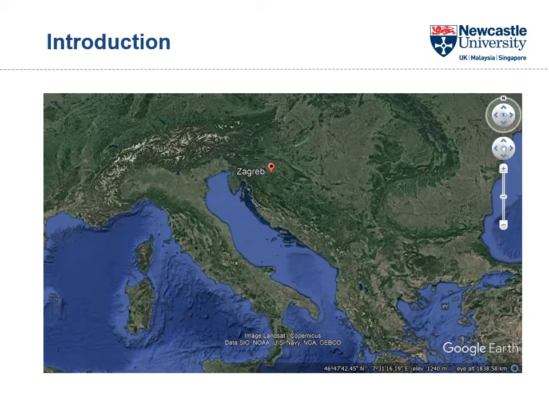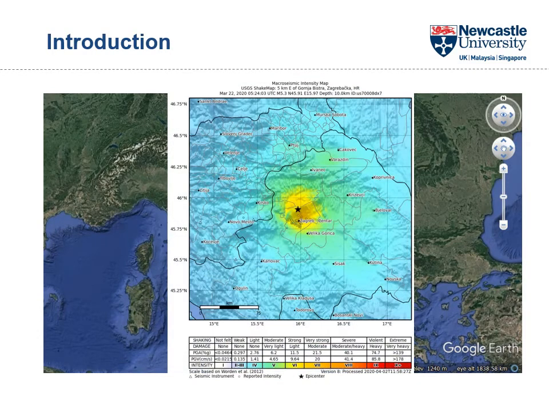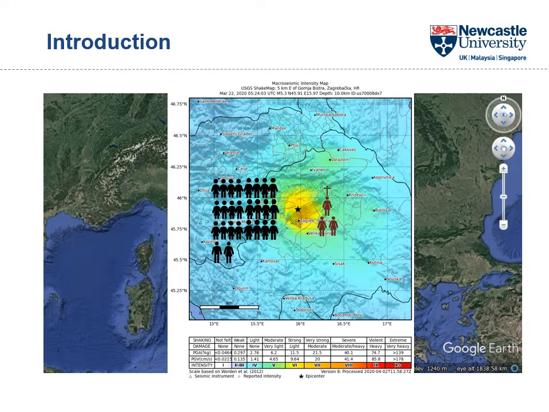On the 22nd March 2020, an earthquake struck the city of Zagreb. One person died and 26 were injured, while 2 more people died during cleanup operations afterwards. This was the first earthquake that happened during the lockdown imposed by the governments to stop the spread of COVID-19.